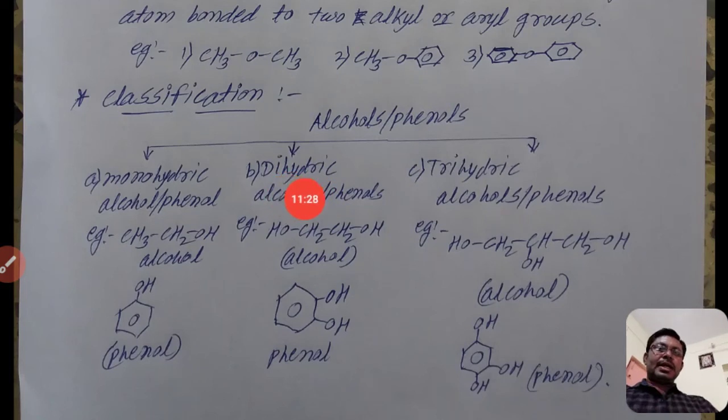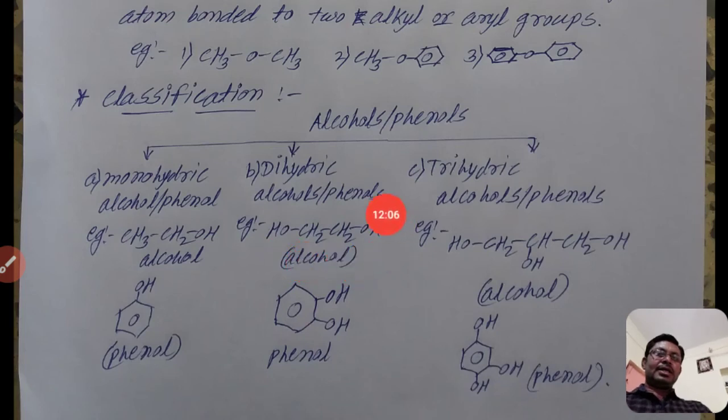The next example, dihydric alcohols or phenols. See here the example which contains two hydroxyl groups, one here, another here: OH, CH2, CH2, OH. How many hydroxyl groups? There are two, so it is an example of a dihydric alcohol. And the next, a benzene ring directly attached to two hydroxyl groups, that is a dihydric phenol. One is the example of a dihydric phenol, and the other is the example of a dihydric alcohol.